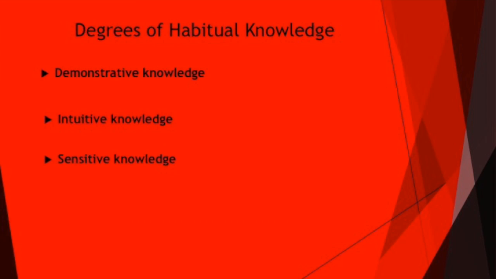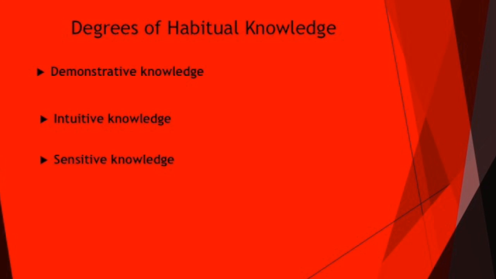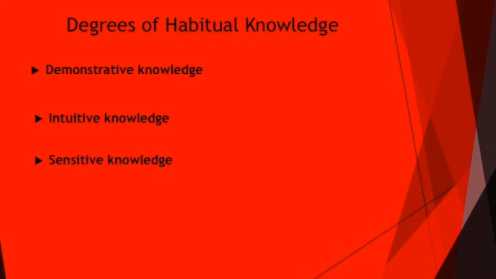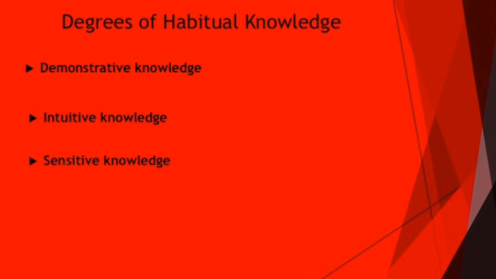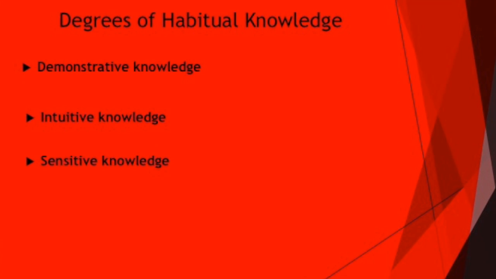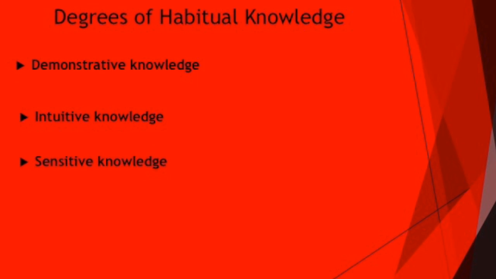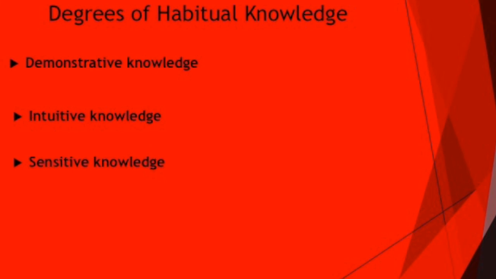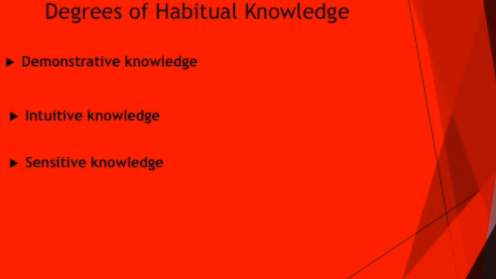Degrees of habitual knowledge. Demonstrative knowledge. Truths of which the mind was once convinced and retains the memory of the conviction, but not of the proof. Intuitive knowledge. We immediately perceive the relation between ideas when a truth is called up from our mind. Sensitive knowledge. Knowledge of the existence of particular external objects, through the perception and consciousness we have of the actual intake of ideas from our senses.